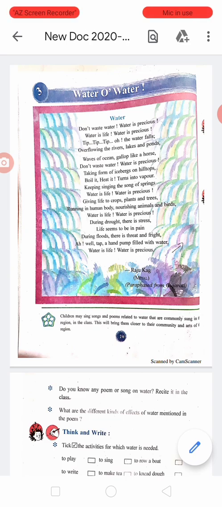So let us begin our next lesson, EVS lesson number 3, Water O Water. Open page 20, lesson number 3, page 20. Water. Don't waste water. Water is precious. Water is life. Water is precious.